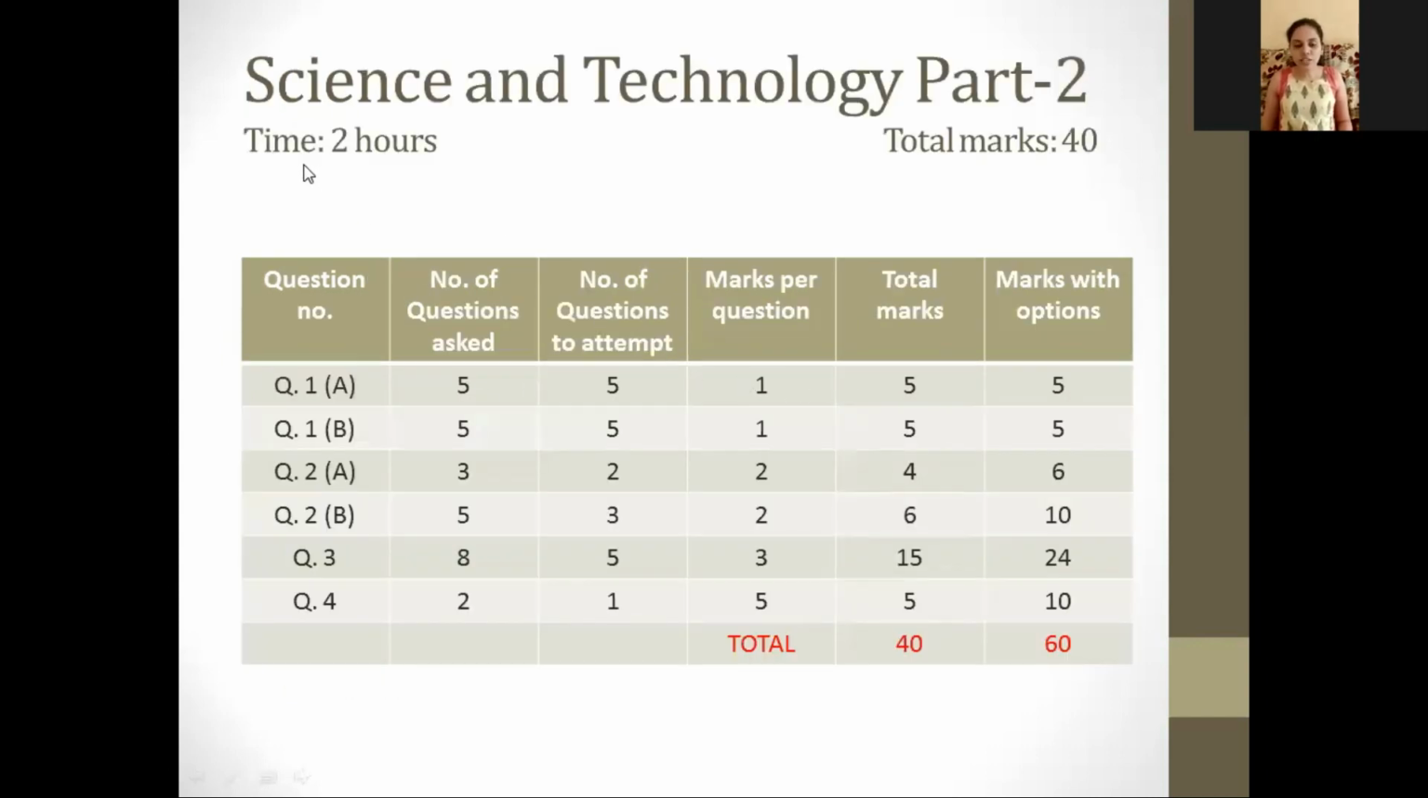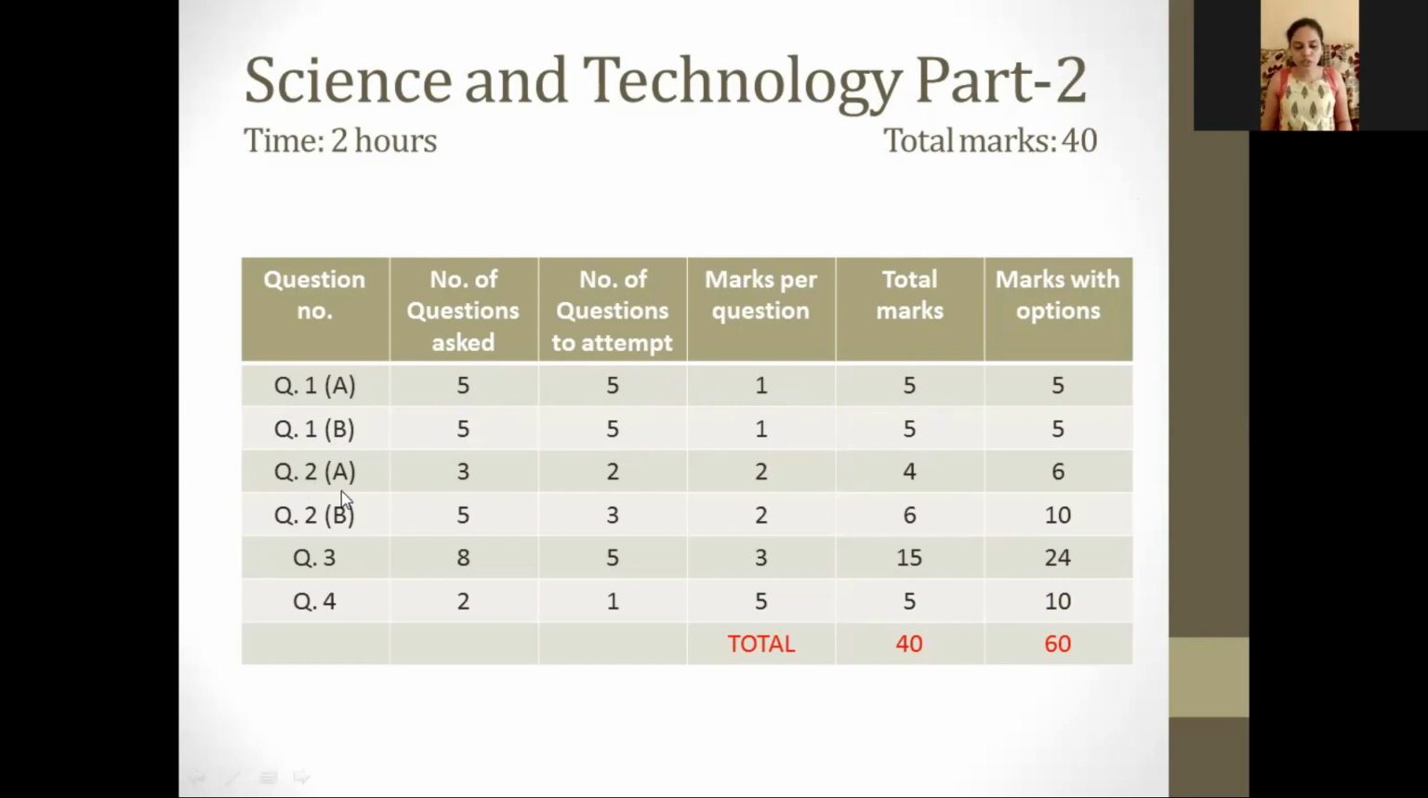So if you all have understood what I have told you now, remember, this is the overall overview of your question paper. Your science and technology part 2 question paper will be of 2 hours of 40 marks. You will have question number 1A of 5 marks. 5 questions will be asked. You have to attempt all 5, and 1 mark per question, so you will get 5 marks here. Question number 1B, 5 questions will be asked. You have to attempt all 5 again. 1 mark per question, so you will get 5 marks over here.